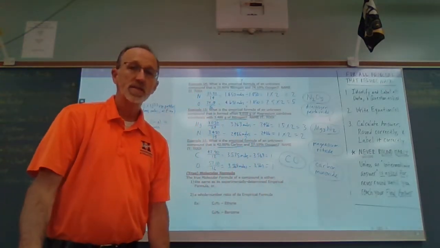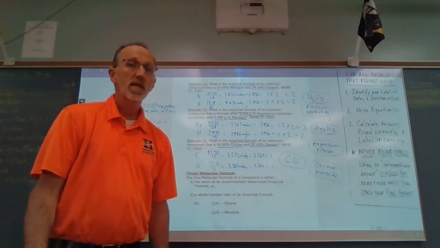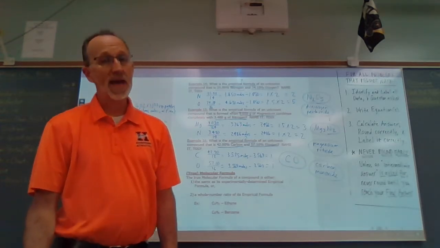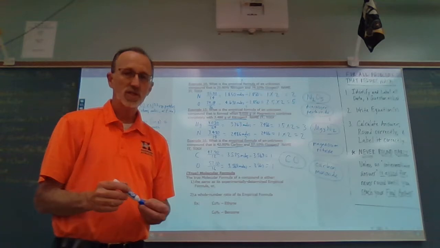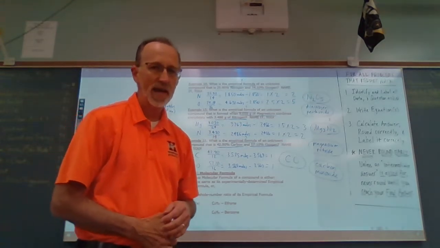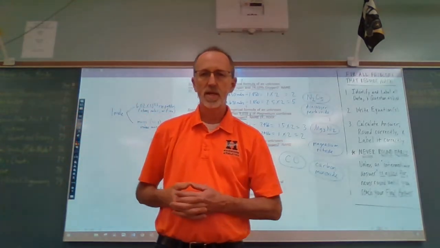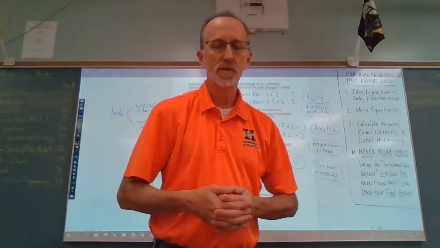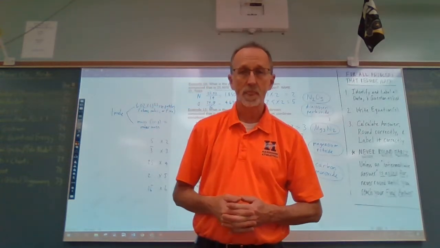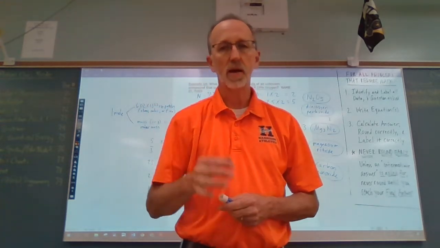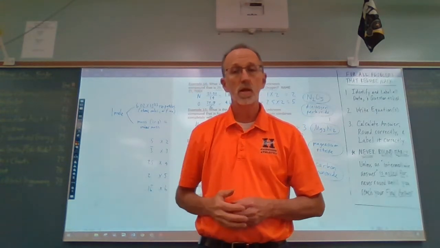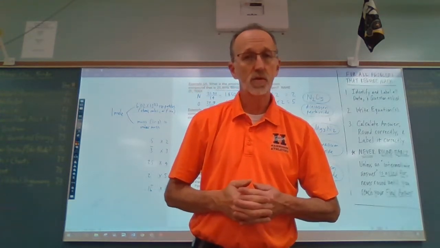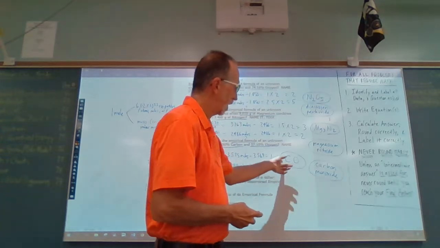All right? So that's empirical formula. Take the percentage or the mass that you are given, divide each of those by that element's molar mass. That'll get you moles. Step 2, divide all the moles by the smallest number of moles. That'll get you a ratio. Now, if after step 2, all your answers are whole numbers, you're done, just like we were right here.